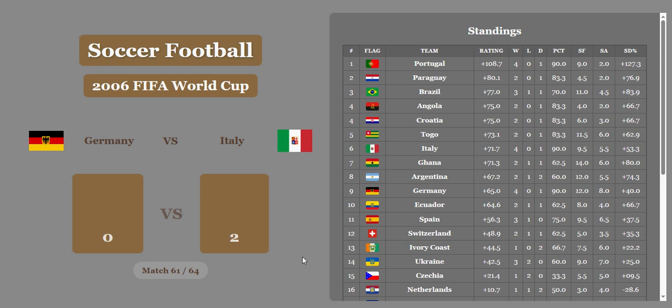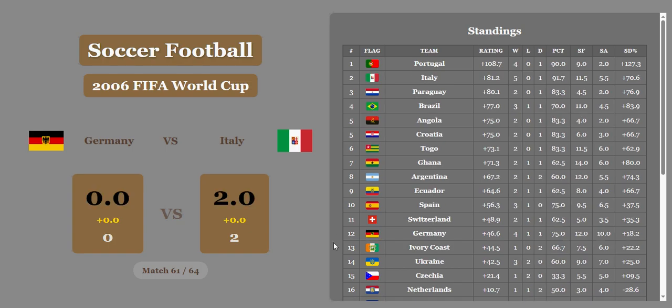Germany versus Italy. 0-2 Italy. Italy's coming out of nowhere. They were way down below 10th place. Germany's going to fall there now. They're going to be in 12th, and Italy's going to move all the way up into 2nd place with a rating of 81.2. That's unbelievable, folks.